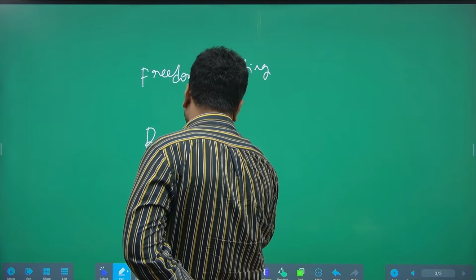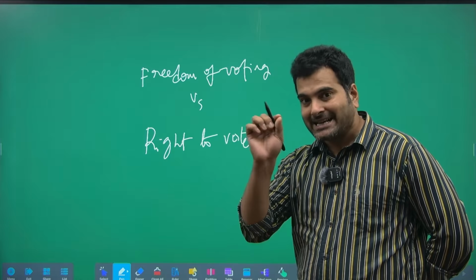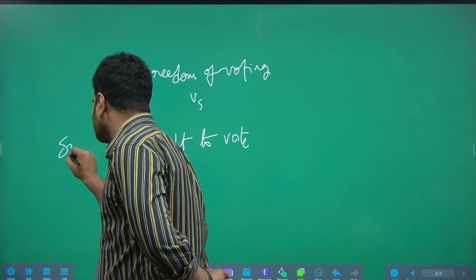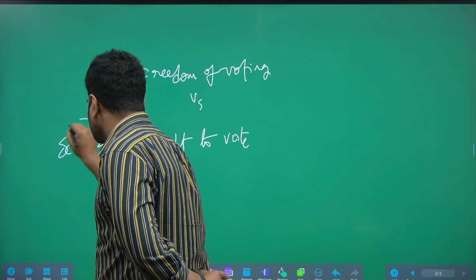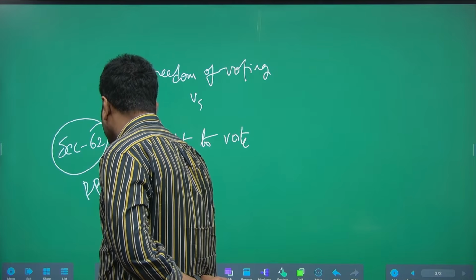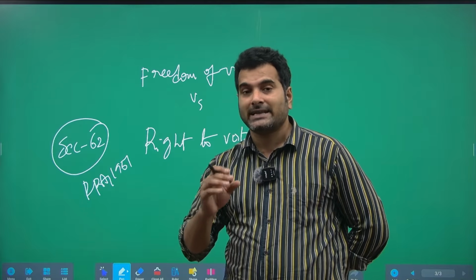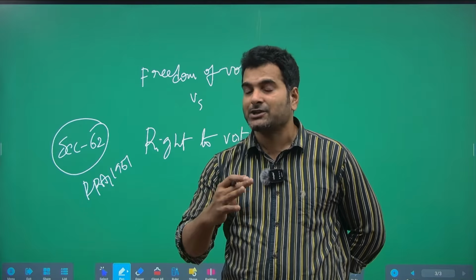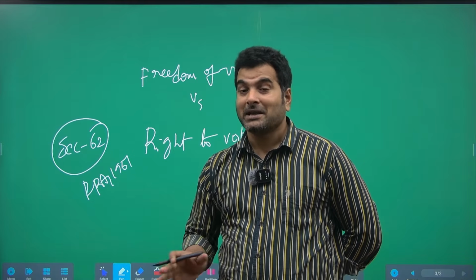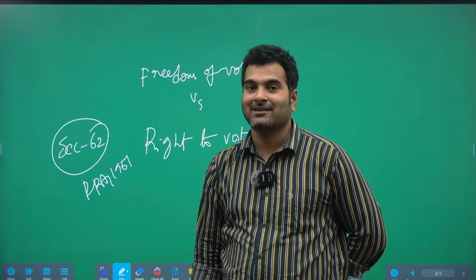Okay. There is a section within the same Representation of People's Act, that is Section 62 of the Representation of People's Act 1951. As per this section, the right to vote is a statutory right. It's not a fundamental right. But people have a fundamental right to voting. What is this confusion?